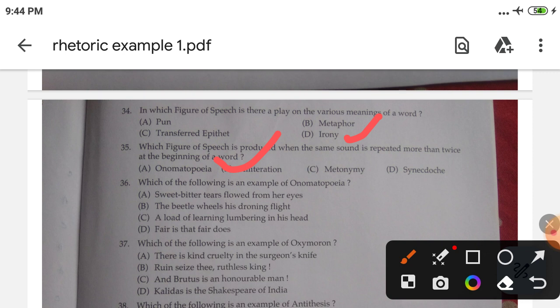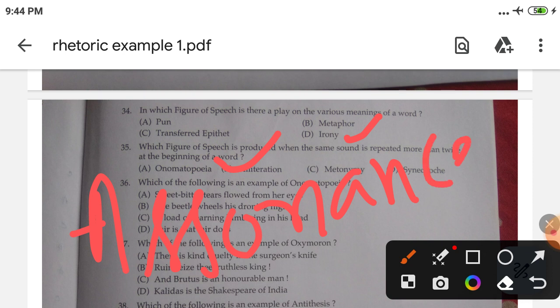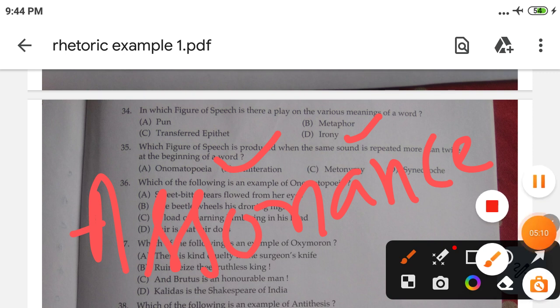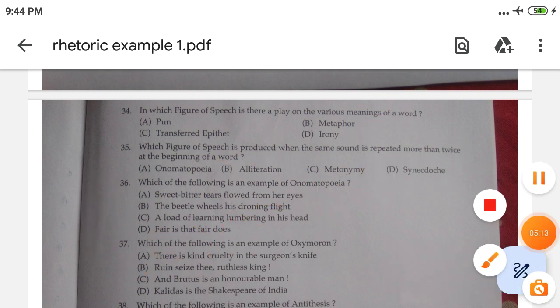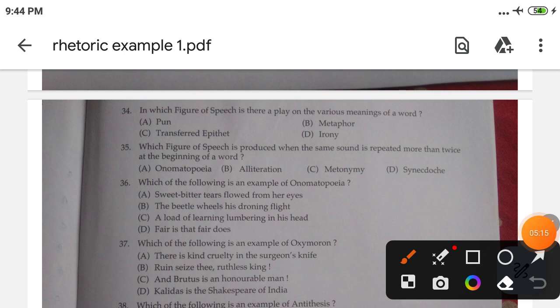And if it is the repeated use of the same vowel sound, this is called assonance.